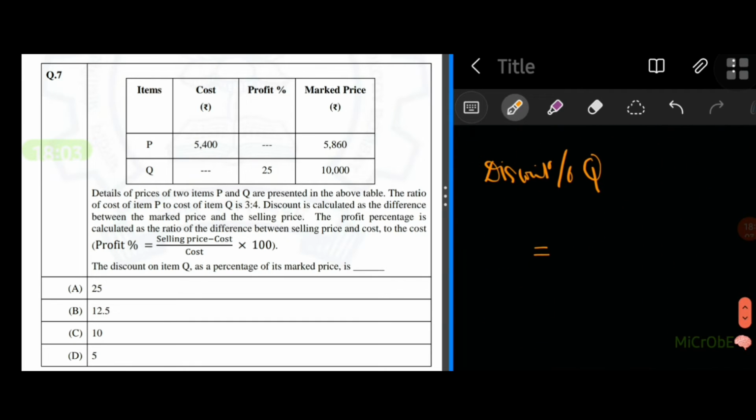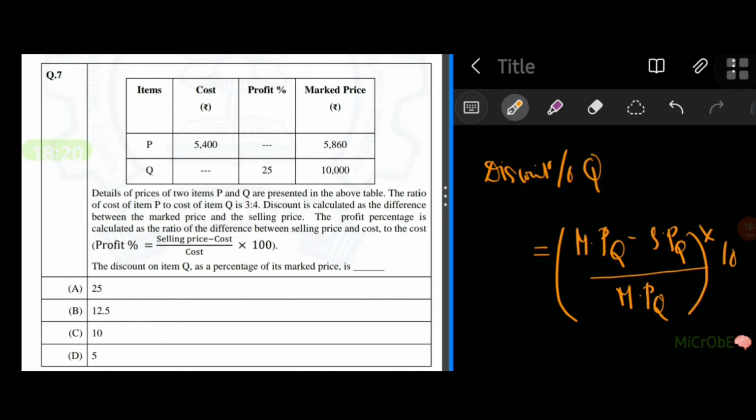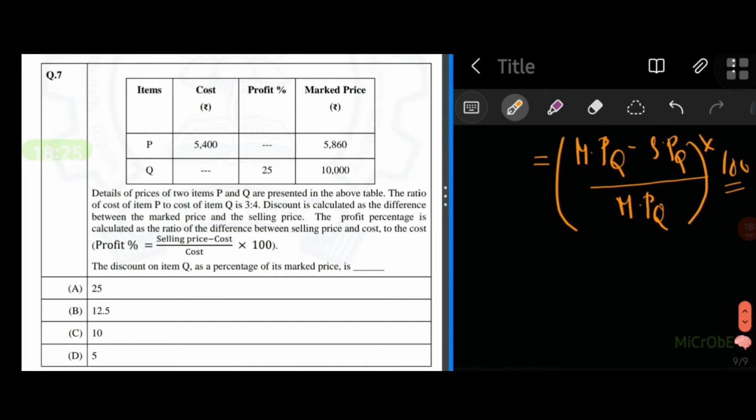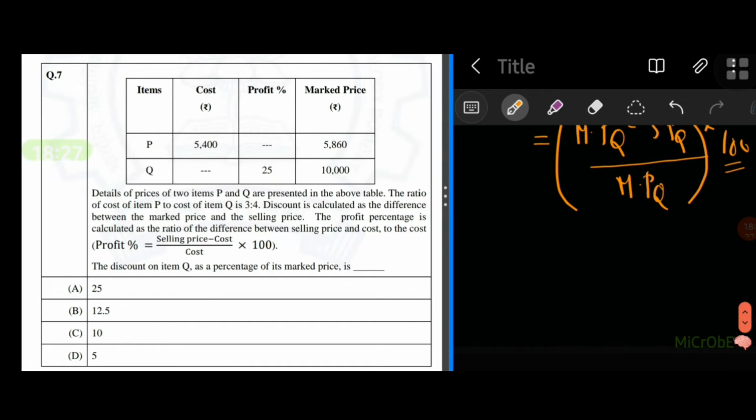So marked price of Q minus selling price of Q divided by marked price of Q into 100 is the discount percentage. Now we can just substitute all the values here, but do we have all those values?